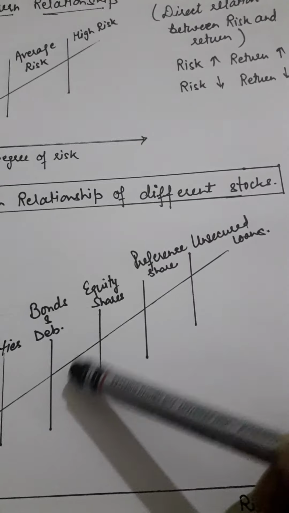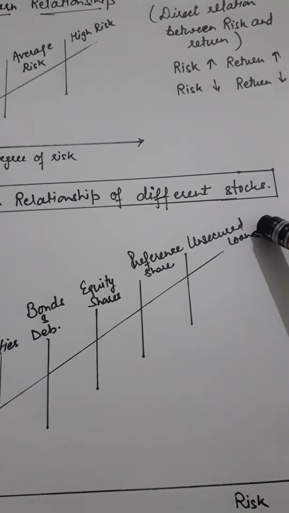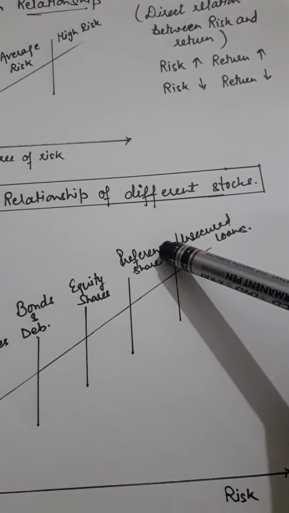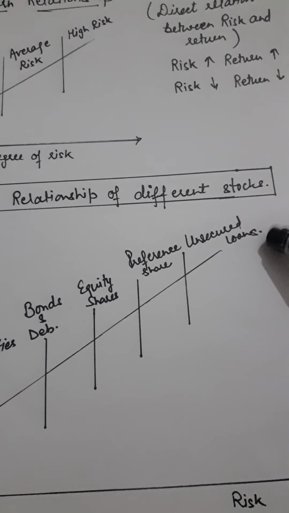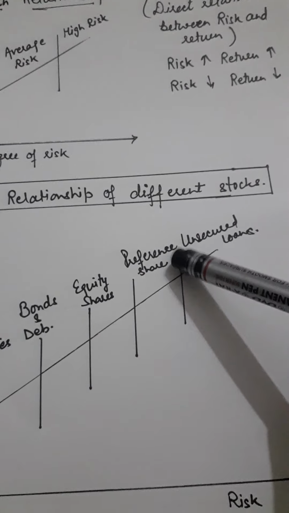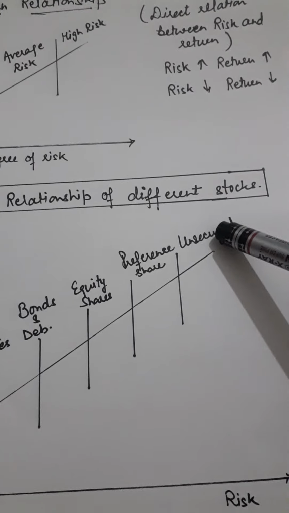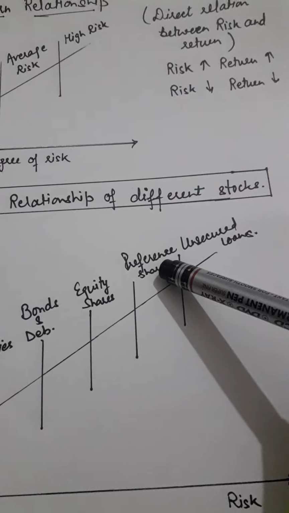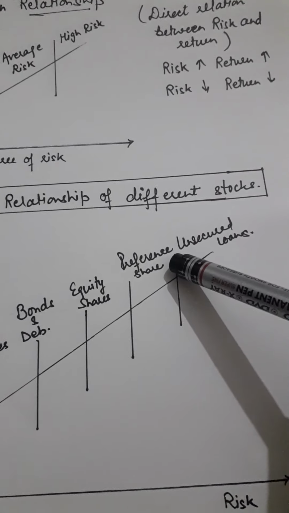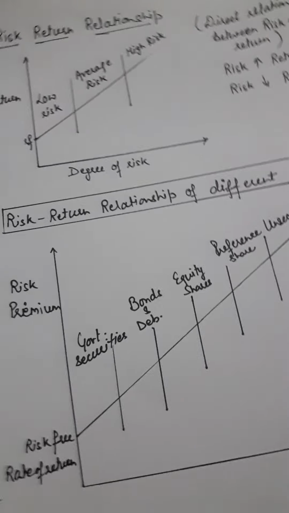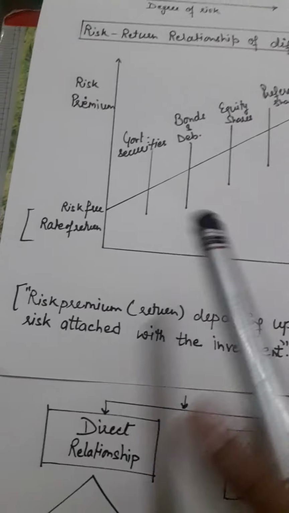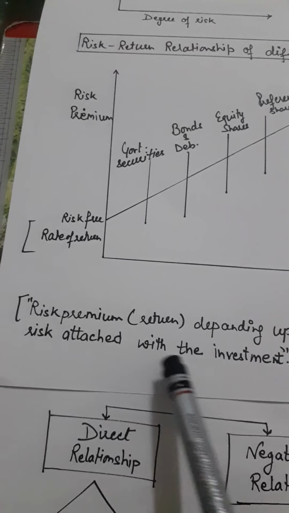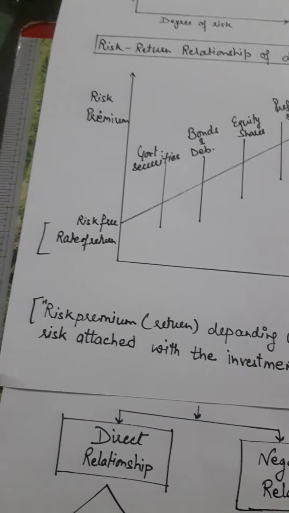And so on, if the investor invests his money in different securities or stocks like equity shares, preference shares and unsecured loans, then he gets more and more return from these securities, but the degree of risk is also attached to these securities. So at last we can say that the risk premium depends upon the degree of risk attached with the investment.